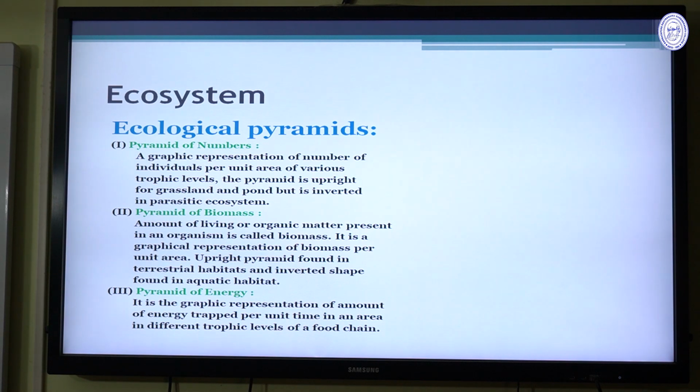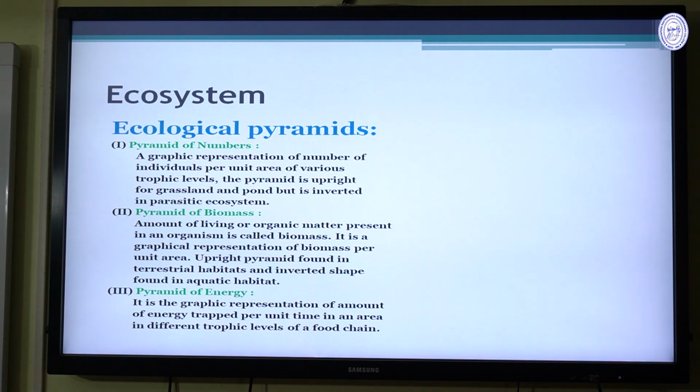Pyramid of numbers is a graphic representation of the number of individuals per unit area of the various trophic levels. The pyramid is upright for the grassland and the pond, but is inverted in the parasitic ecosystem. Then the parasitic ecosystem is a different ecosystem that differs from the normal ecosystem.